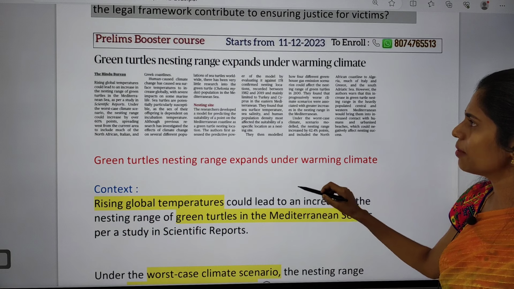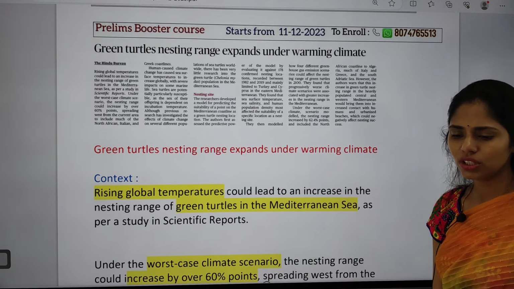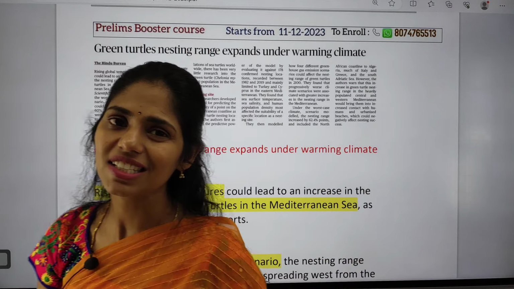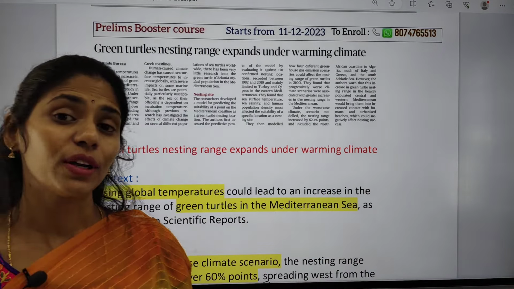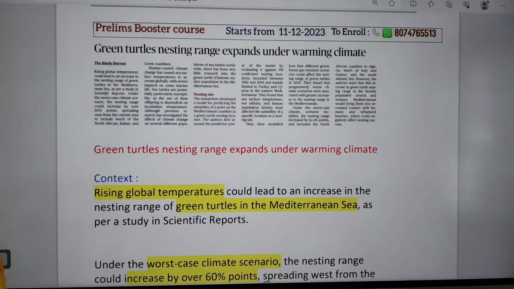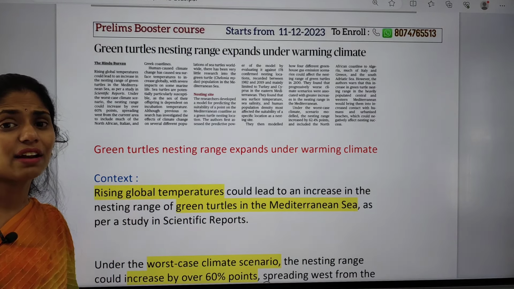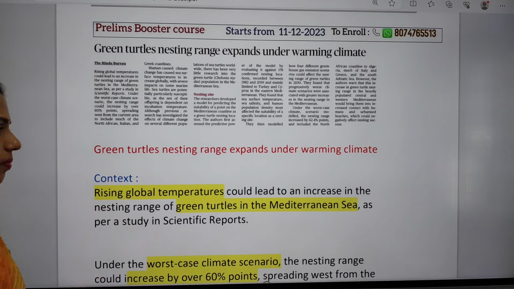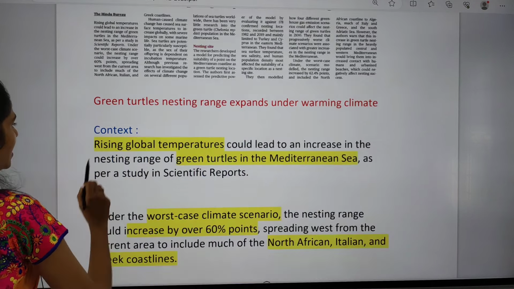And next topic is about green turtles. So this article is talking about the expansion of nesting sites of the green turtle because of climate change. Already we know that there will be an impact on biodiversity, so this is one example.